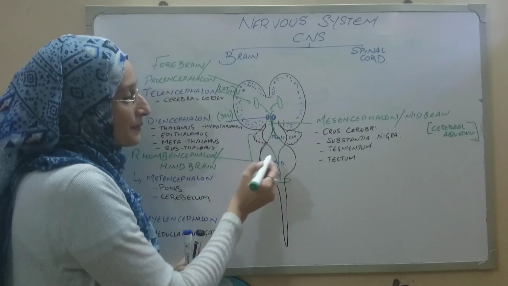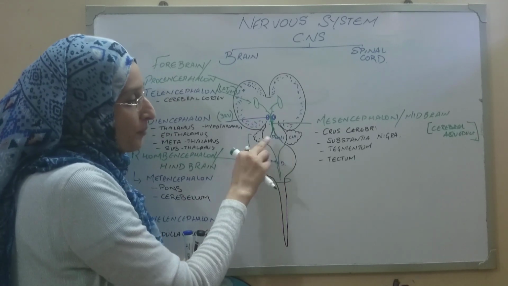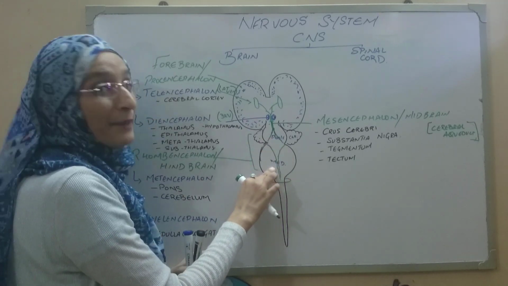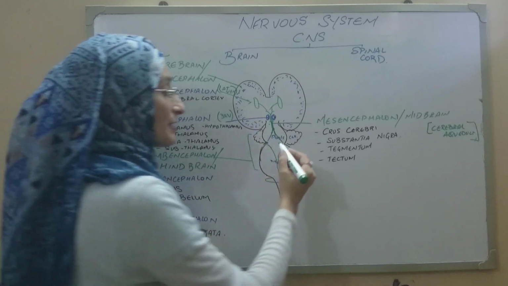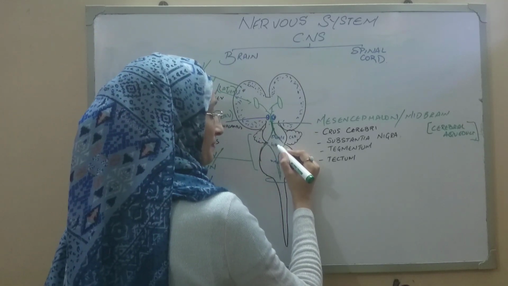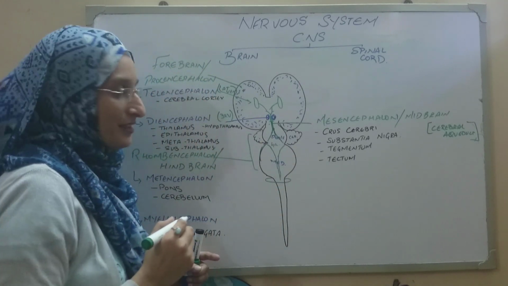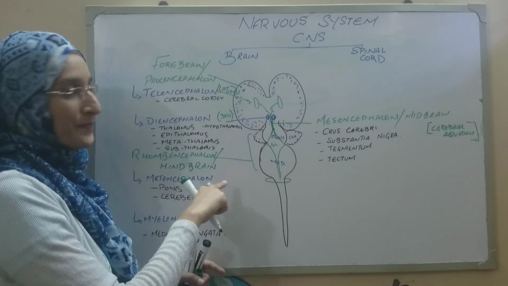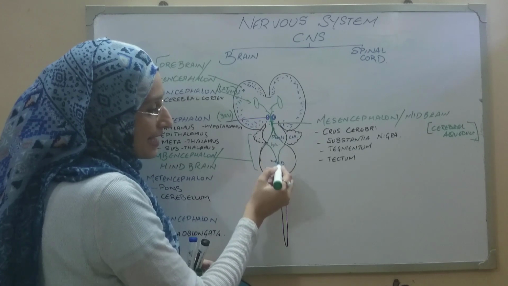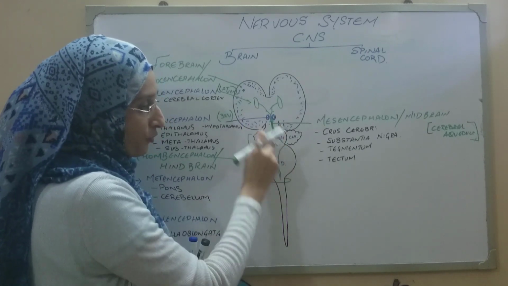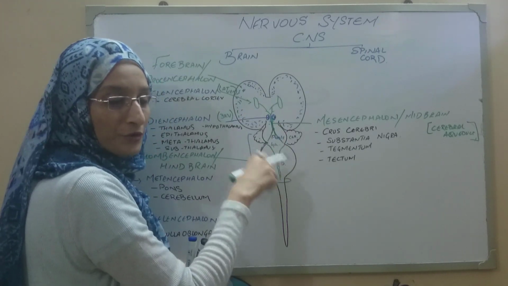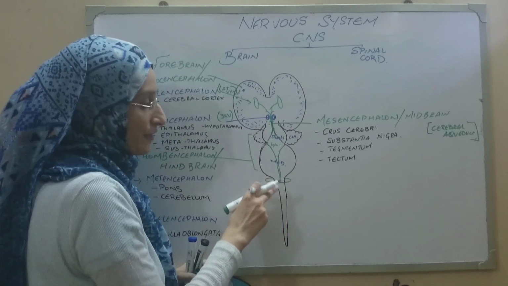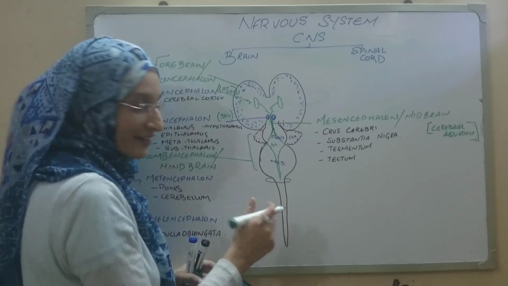This diamond-shaped structure formed between the lower part of the pons and the upper part of the medulla is known as the fourth ventricle. So this fourth ventricle is part of the rhombencephalon. As it goes down, it tapers, narrows and forms a canal which is known as the central canal.